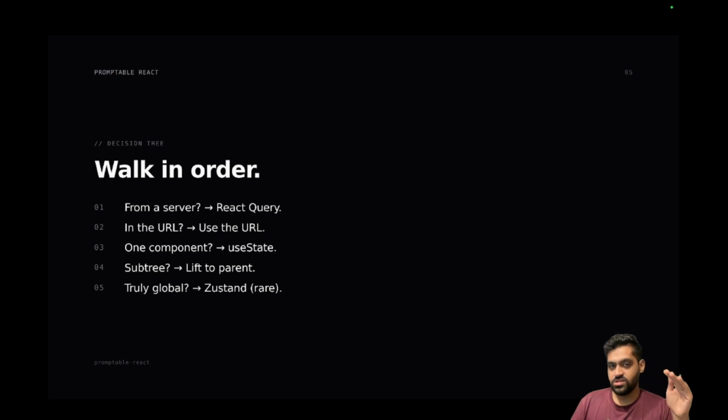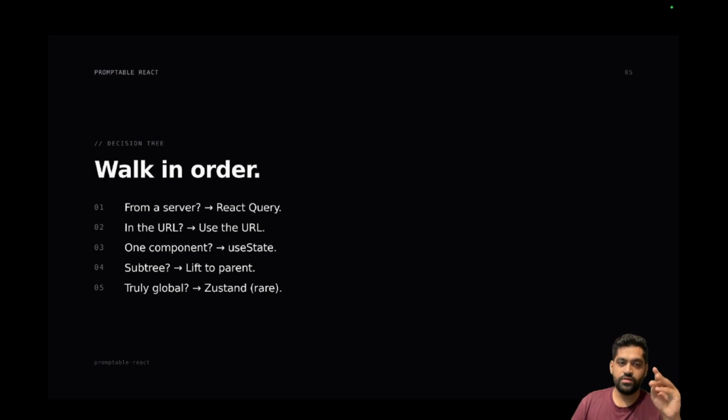So this is the decision tree. Walk in this order. If the state is coming from a server, use your API client. In my case, I'll use React Query. If it is in the URL format or can be encoded in the URL, use the URL. I love URL-based state management. Then if it's just for one component, use state. If it's a subtree, again use state.